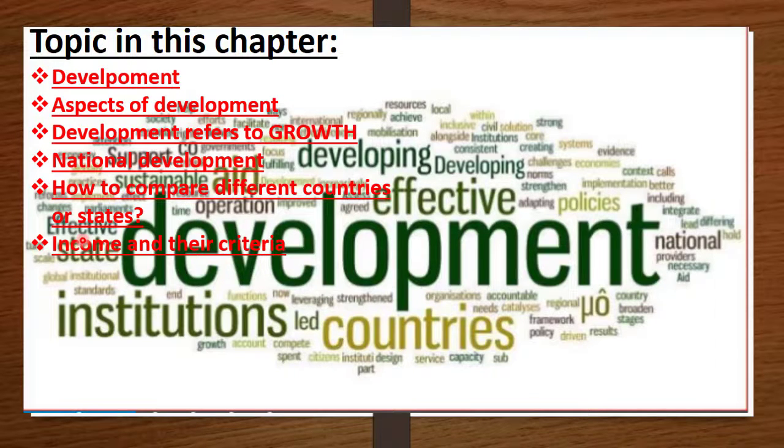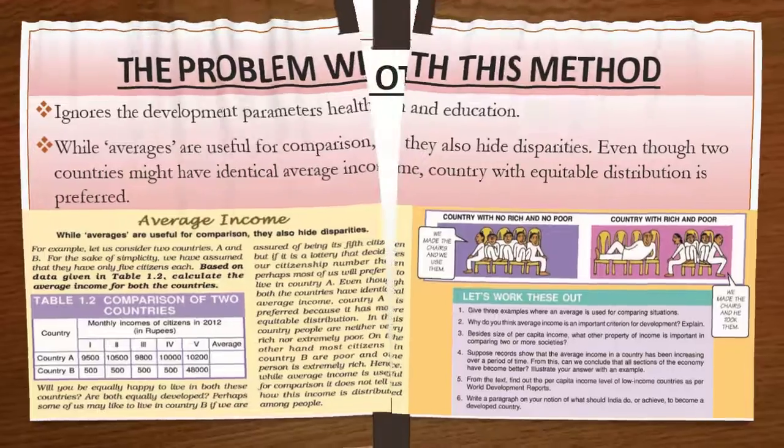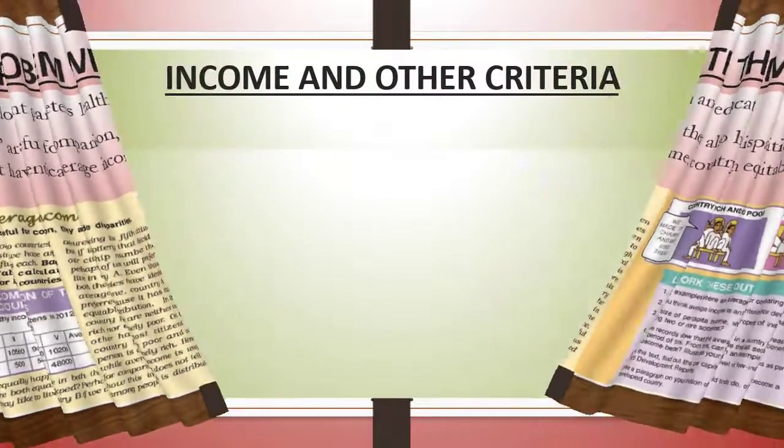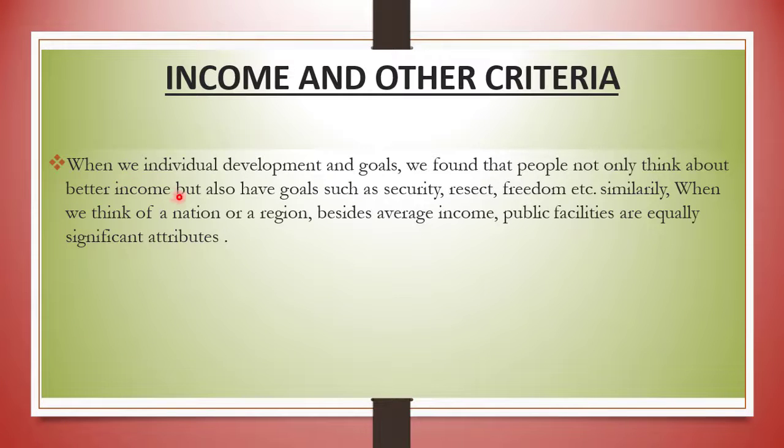Today we will cover the remaining topics like income and other criteria, Human Development Index, and last one, sustainability of development. Income and other criteria. When we think of individual development and goals, we found that people not only think about better income but also have goals such as security, respect and freedom, etc.